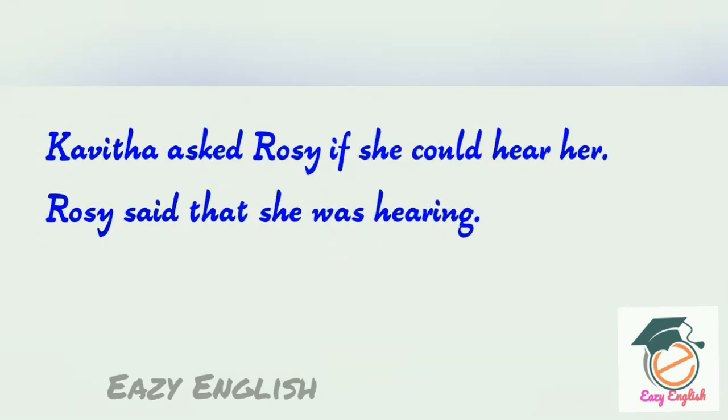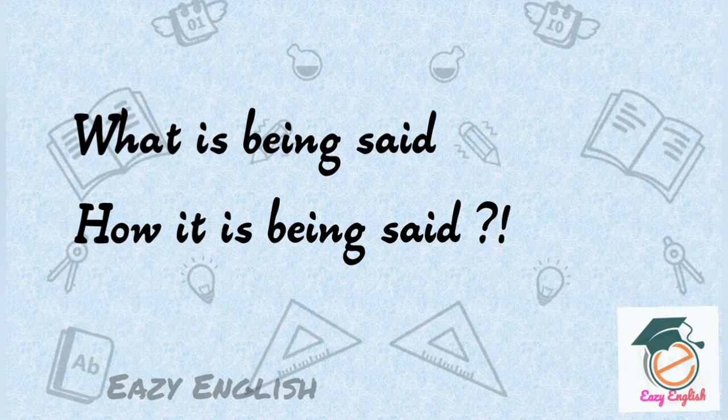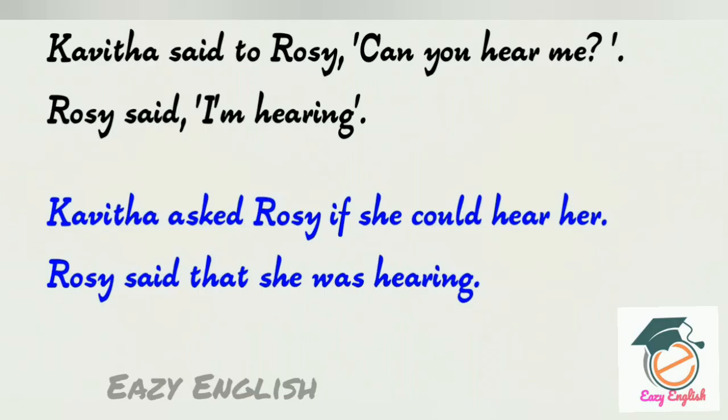Kavita asked Rosie if she could hear her. Rosie said that she was hearing. So there is no change in the message that was conveyed. There is no change in what is being said, but there is a lot of change in how it is being said. This is because in the first paragraph we have said it in direct speech and in the second paragraph we have said it in indirect speech or reported speech.